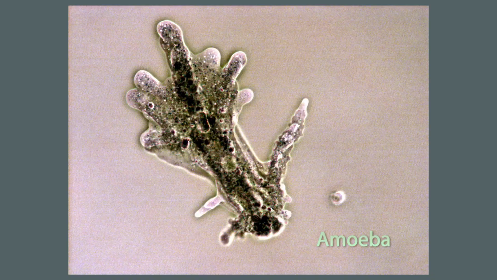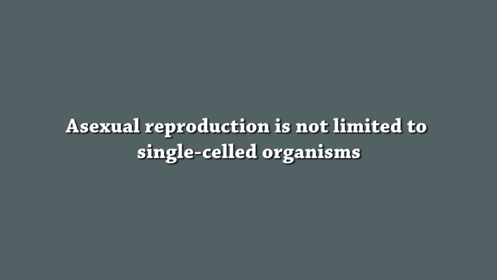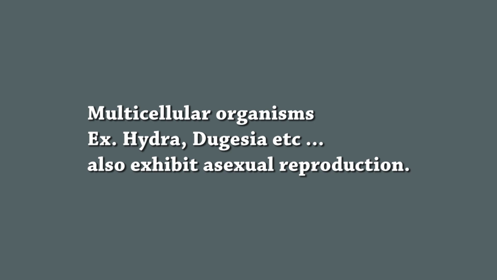Asexual reproduction. Animals reproducing asexually do not have separate sexes. That is, all individuals can reproduce. Example, amoeba, paramecium, etc. Asexual reproduction is not limited to a single-celled organism. Even multicellular organisms also reproduce asexually. Example, Hydra, Dugesia also reproduce asexually.